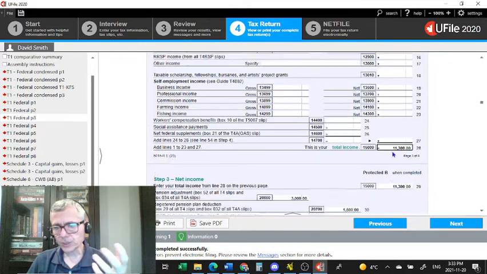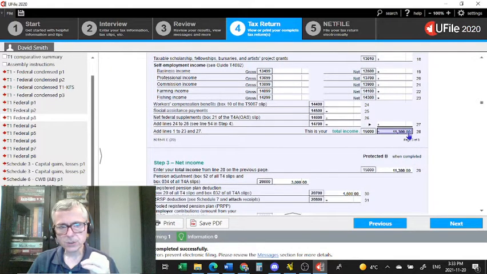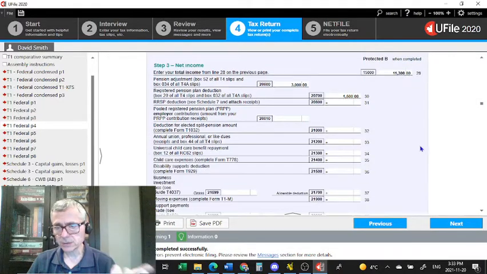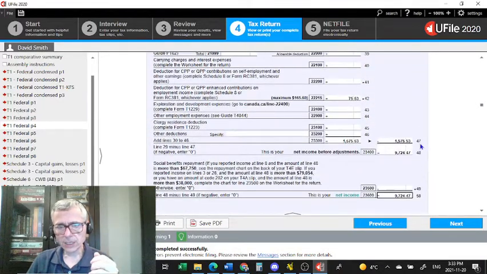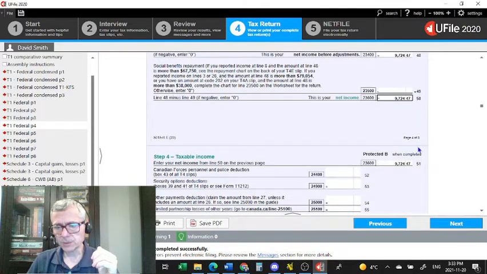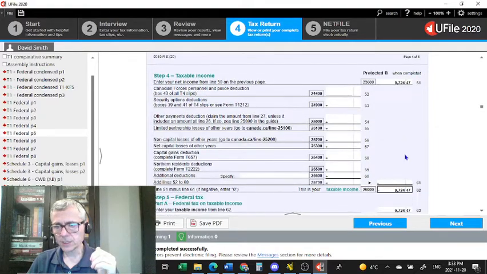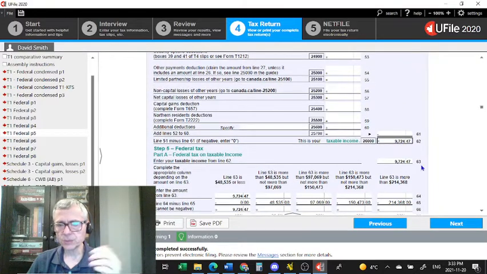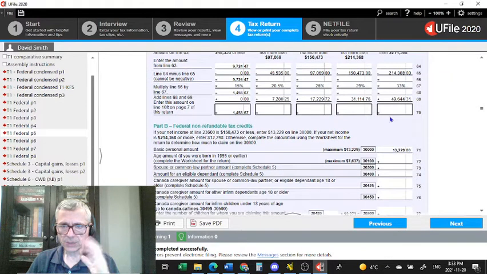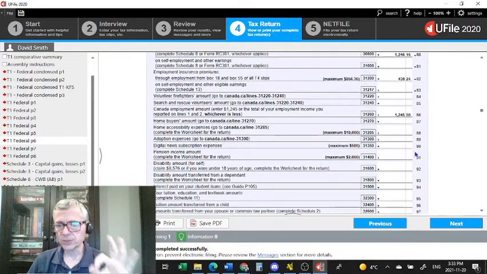We're only left with a total income of $11,300 when we subtract the registered pension plan deduction and a couple of other credits. He's only left with a net income and a taxable income, more importantly, of $9,700 and $9,724, which means that amount of taxable income is less than his non-refundable tax credits, and he has zero tax to pay.